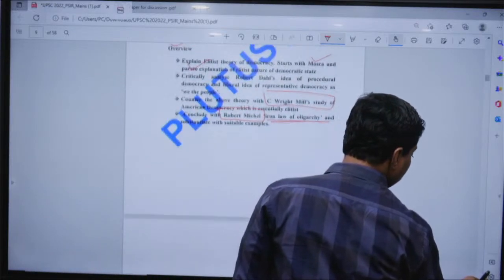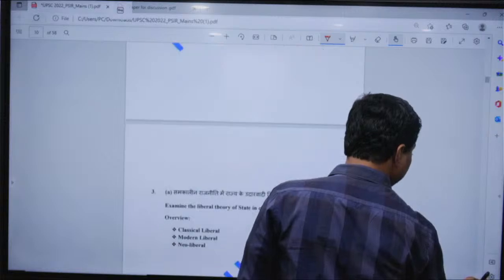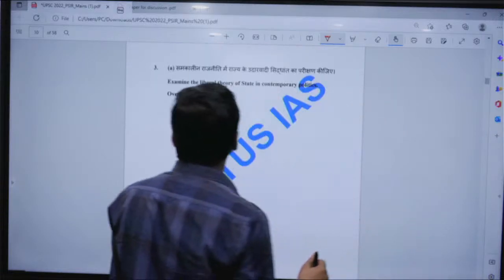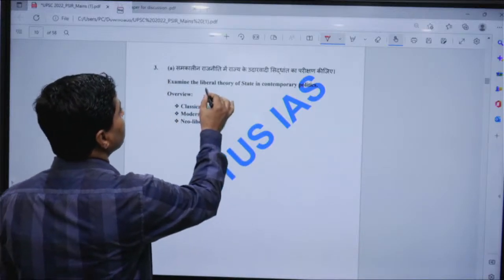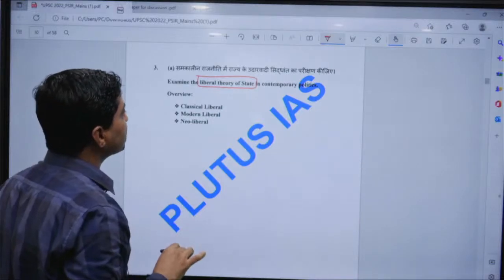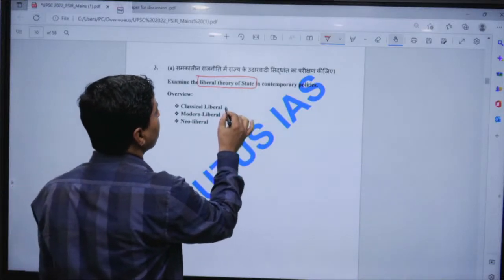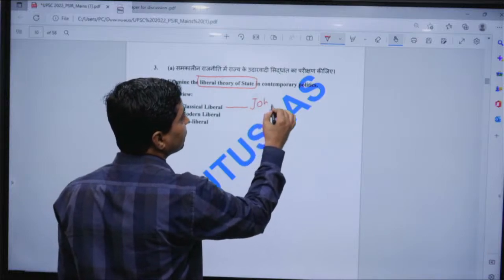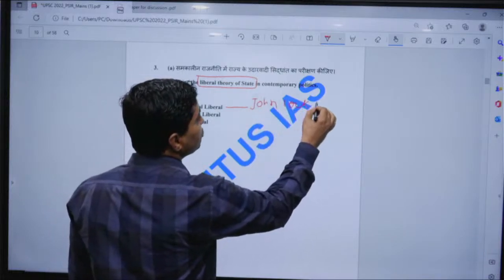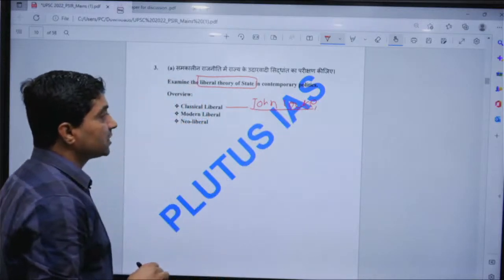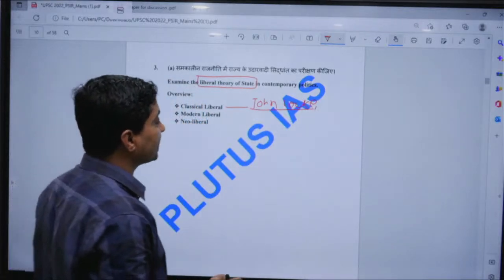Now come to the third question: examine the liberal theory of state in contemporary politics. Here one should move to the classical liberals, for example John Locke, who talks about limited government or limited state.